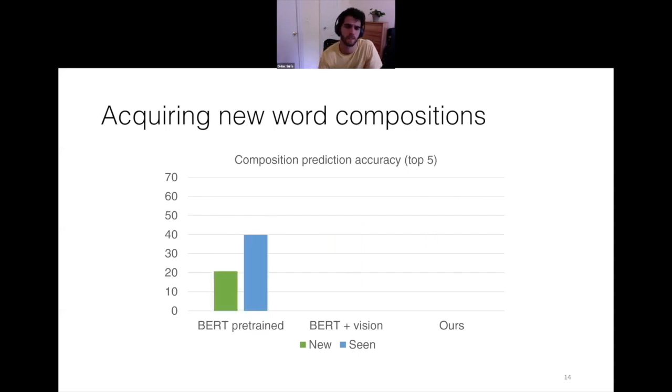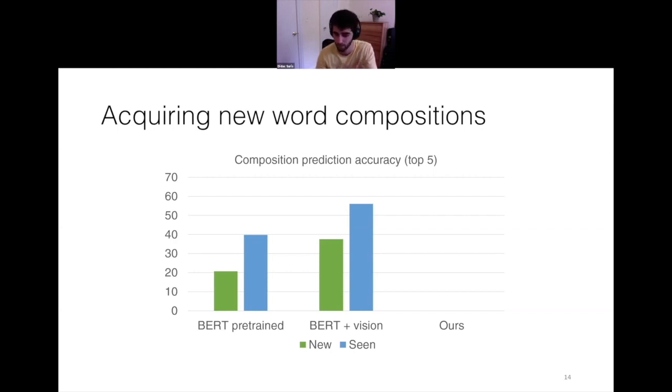We also look at generalization to new compositions of words. We define new compositions, which are green in this graph, as those sentences that contain pairs of words that have appeared during training, so they are not new words, but they have never appeared together during training. And we define seen compositions, which are blue in the graph, as those sentences that contain pairs of words that have appeared together during training. In this case, because the words are not new, we just input a single sample, not an entire episode. And the BERT baseline does not perform very well in this task, and especially the gap between seen and new composition is very significant.